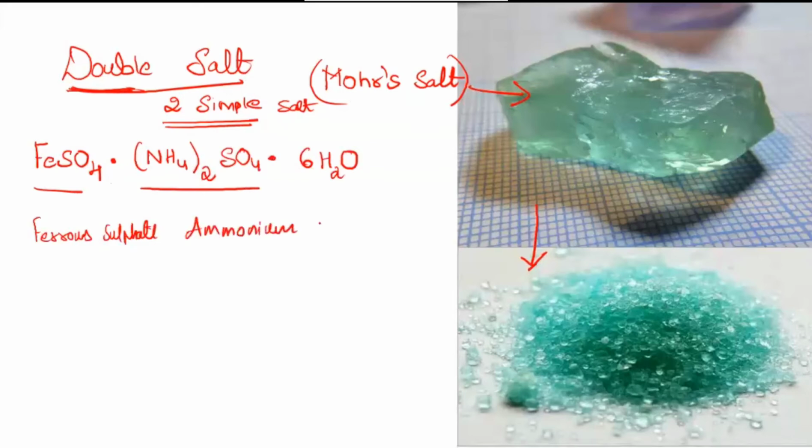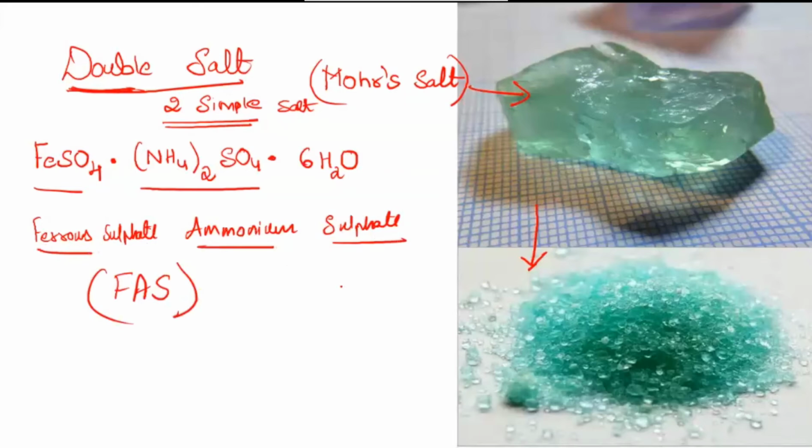Okay, ammonium sulfate. In short, you can see here sulfate is getting repeated, so what they do is they just call them ferrous ammonium sulfate. Sulfate is taken common here. So ferrous ammonium sulfate, in short, we also call them FAS. So this is one example of a double salt.